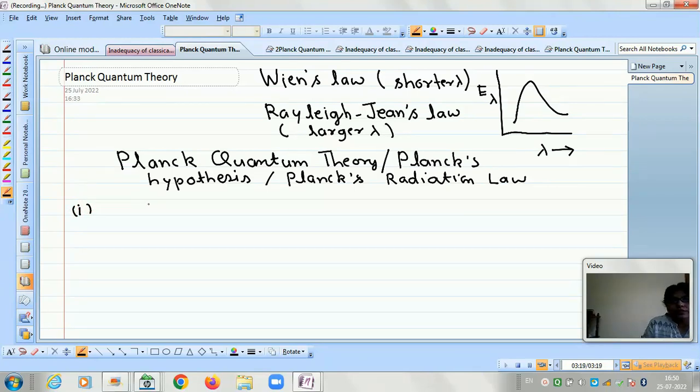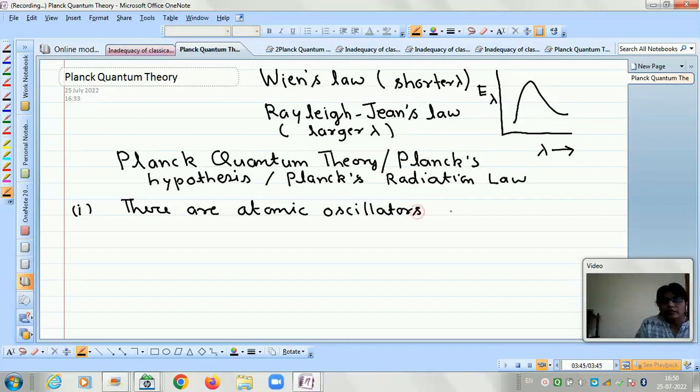The first feature is that he has assumed that there are atomic oscillators in the wall of the black body.